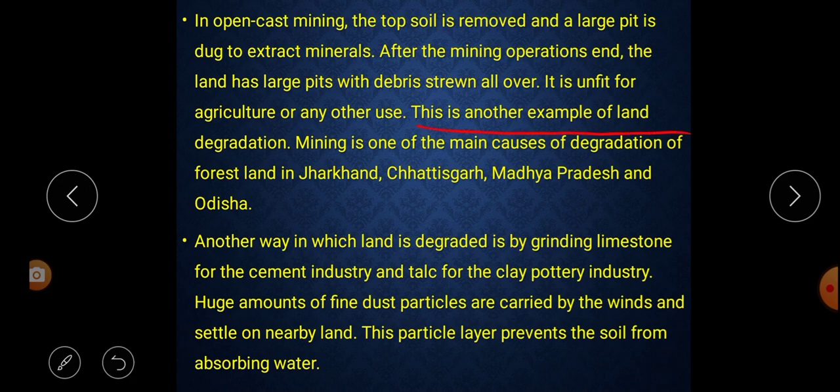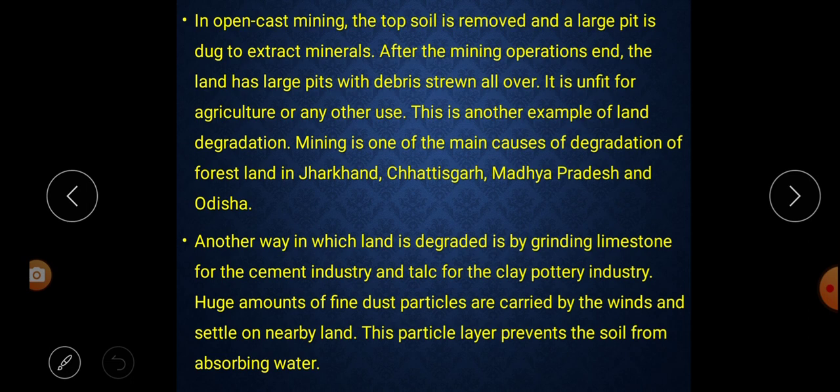This is another example of land degradation. Mining is one of the main causes of degradation of forest land in Jharkhand, Chhattisgarh, Madhya Pradesh and Odisha. So in this paragraph it is said that mining is another problem of land degradation where government or